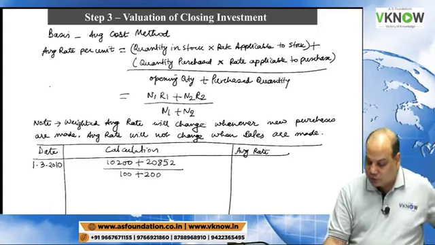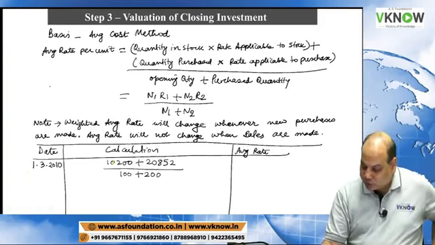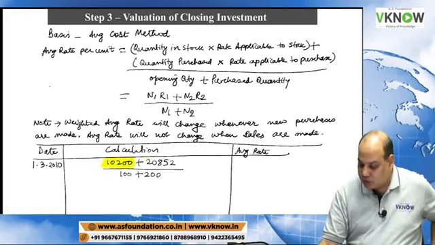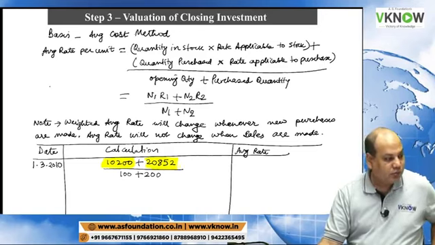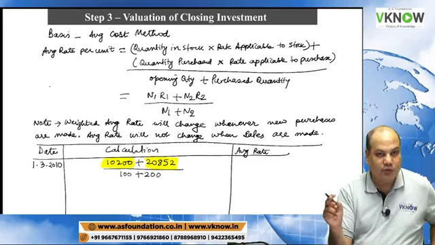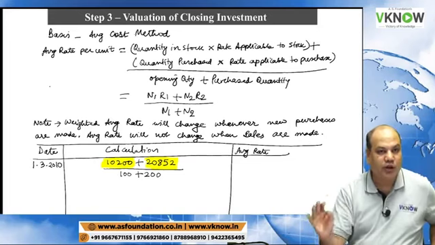Now in this formula, this 10,200 we have already multiplied, opening stock into opening rate, and this we have also already multiplied, 200 into X, interest price and brokerage. So we don't have to do the calculation again. 20,852 is the product of quantity and rate both.